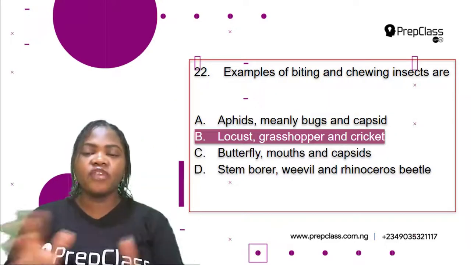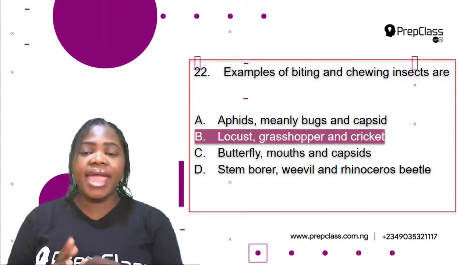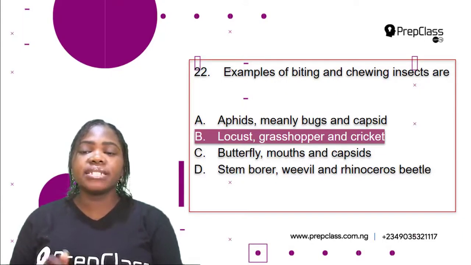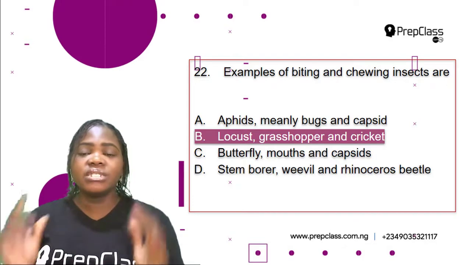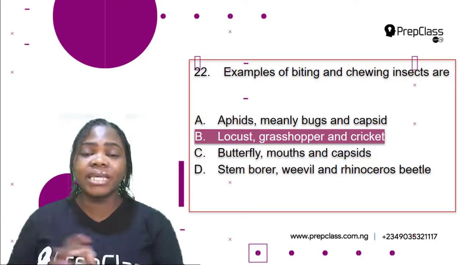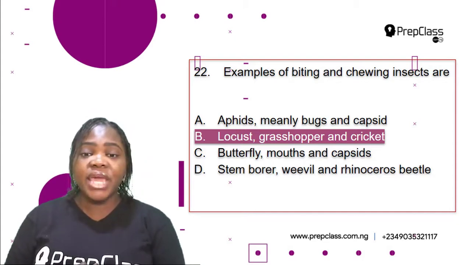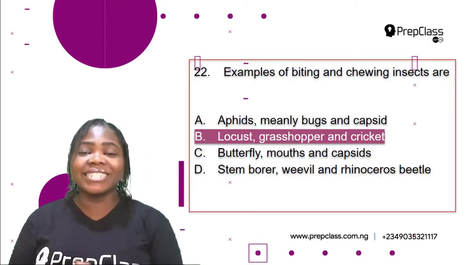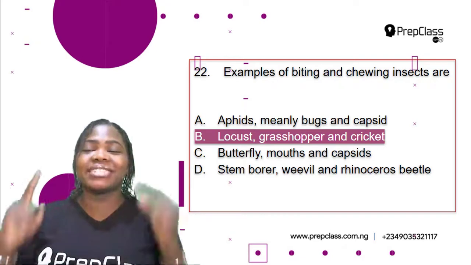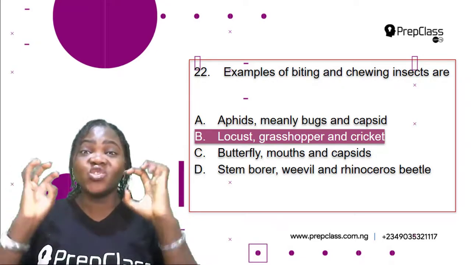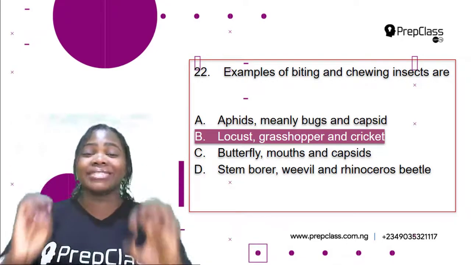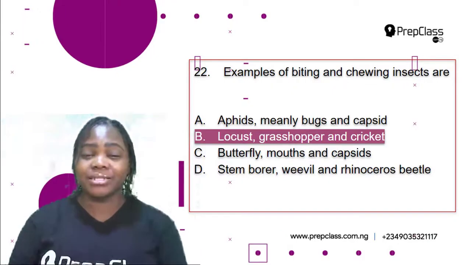So which of the following options is correct? A. Aphids, mealybugs, and capsule. These are piercing and sucking insects. They are not biting and chewing insects. B. Locust, grasshopper, and cricket. Yes, these are examples of biting and chewing insects. They have very strong mouth parts that enable them to bite and chew plant parts.